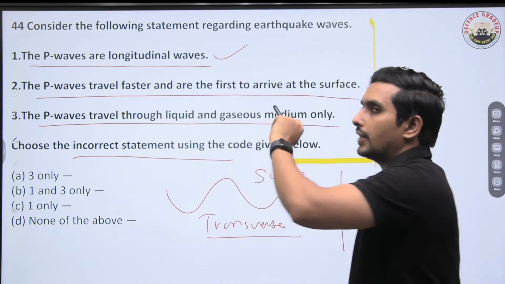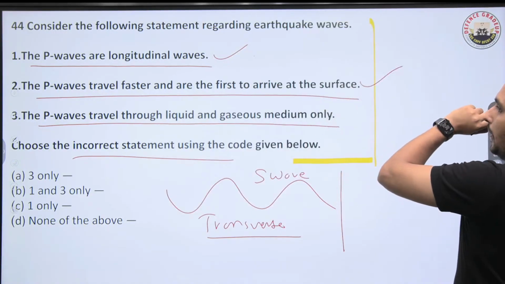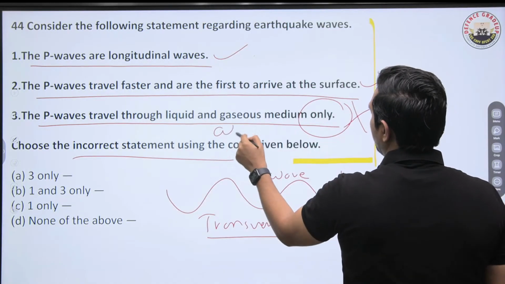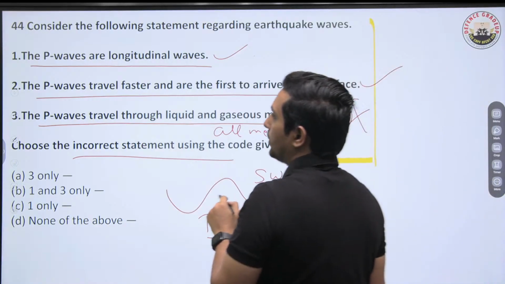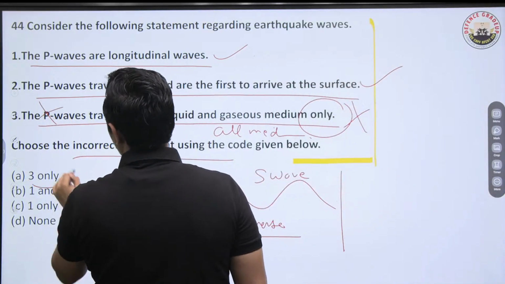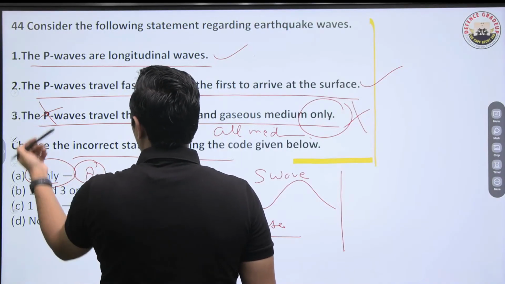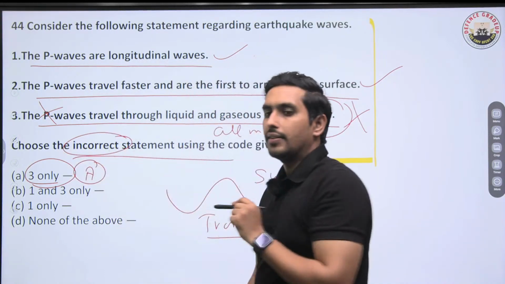This is absolutely correct. P wave travel faster and the first to arrive. This is also correct. P wave travel through liquid gas medium only? No. Through all mediums it can travel. So this is one thing we have to understand. So this is incorrect. So that's why I'll say A is the right answer. Why? Because 1, 2 are correct, but 3 is incorrect and the question is about incorrect. So A is the right answer.